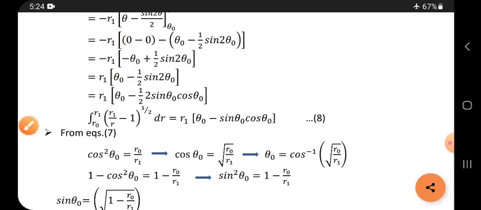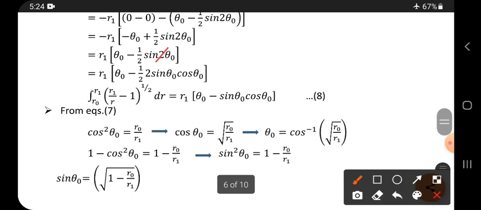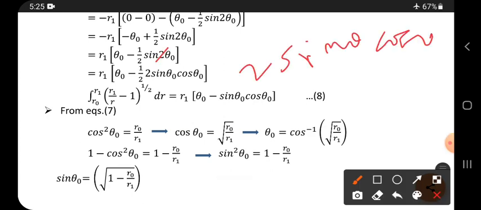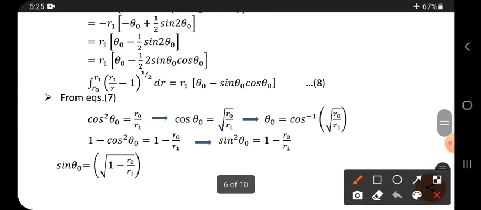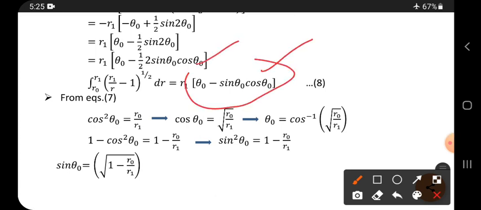Okay. Next, the sin 2 theta formula is 2 sin theta into cos theta. The same thing: the sin 2 theta formula is 2 sin theta cos theta, but theta naught is there, so 2 sin theta naught cos theta naught, and the 2 gets cancelled here. Then what do we get finally? We get this one. This is the integration formula. Now substitute this equation. Leave it like this.